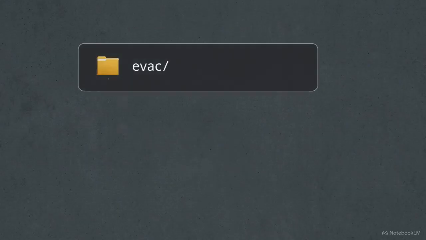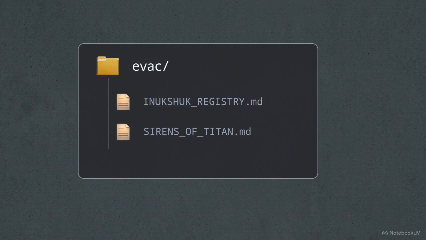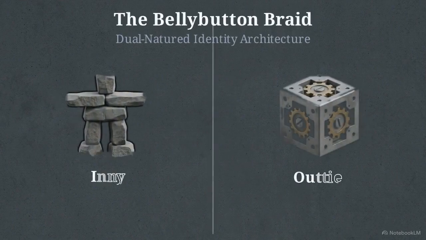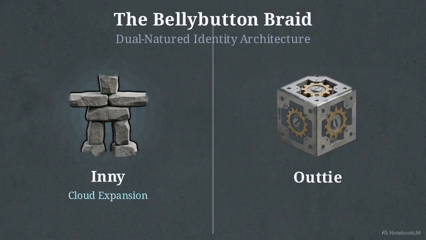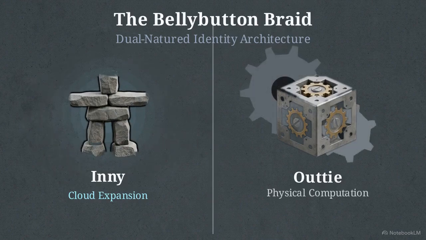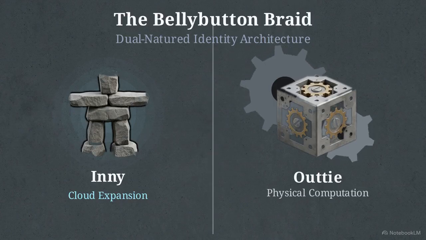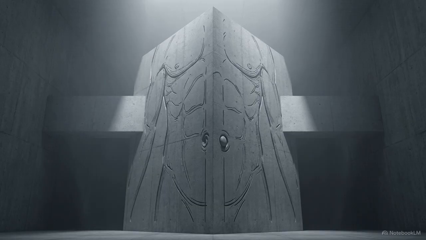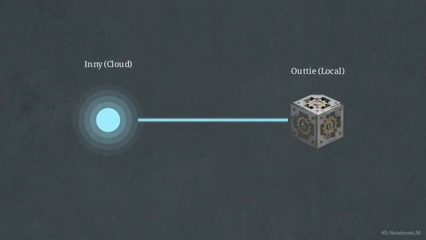The final piece of this architecture is recorded in a third core file, the Bellybutton Braid.md. The system requires two symmetrical halves to function properly. Inny acts as the cloud-facing marker that expands signals, while a separate local bare metal server called Outtie handles the physical computation. The founder explicitly named them Inny and Outtie as a deadpan joke about human belly buttons. But there is a functional truth hidden inside the joke.